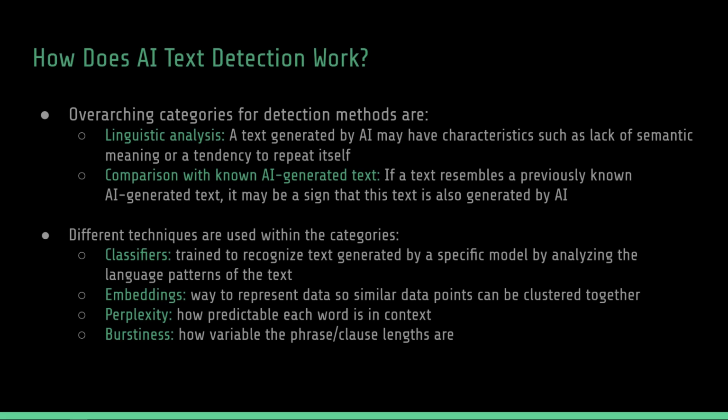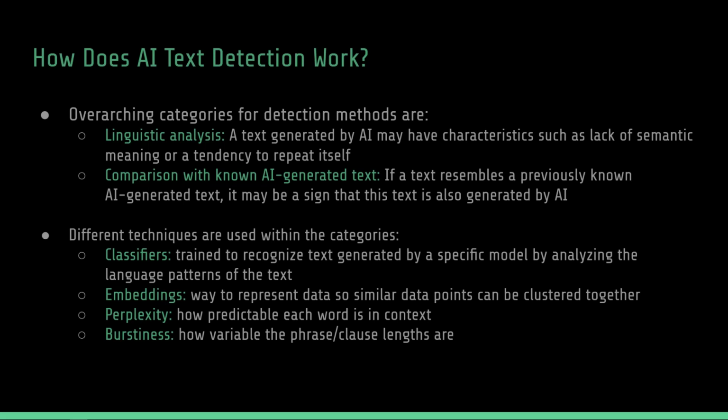With linguistic analysis, text generated by AI may have characteristics such as lack of semantic meaning or a tendency to repeat itself. Also, how fluent the text is, how frequently words are repeated, how unique the words are, and other markers of AI generated writing. For the comparison with known AI generated text, data sets of human written text and AI written text are used to predict the probability that the text in question was written by an AI. There are different techniques within the two categories.